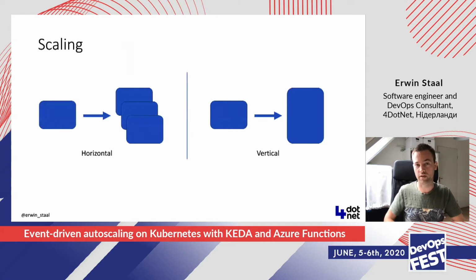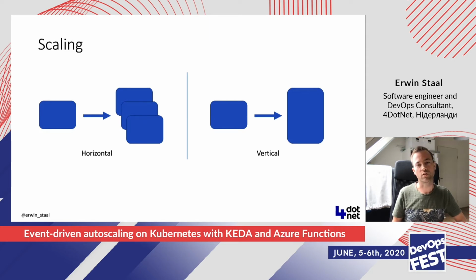So that's Docker and Kubernetes in 5 minutes, and that should be enough to get through the rest of this talk. So let's talk a bit about scaling here. Basically, there are 2 ways in which you can do scaling. One is horizontal and the other one is vertical. By horizontal, we mean that if we need to scale, we simply add more of the same machines, for example. So we just add 1, 2, 3 extra virtual machines to make sure we can handle additional load.